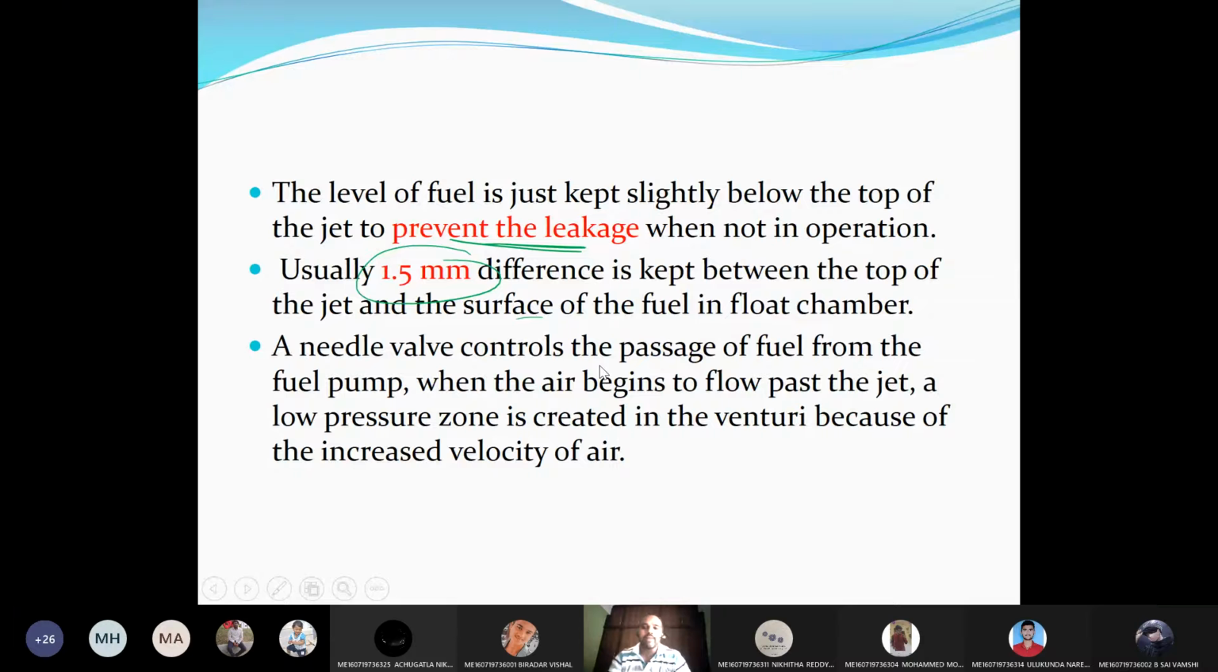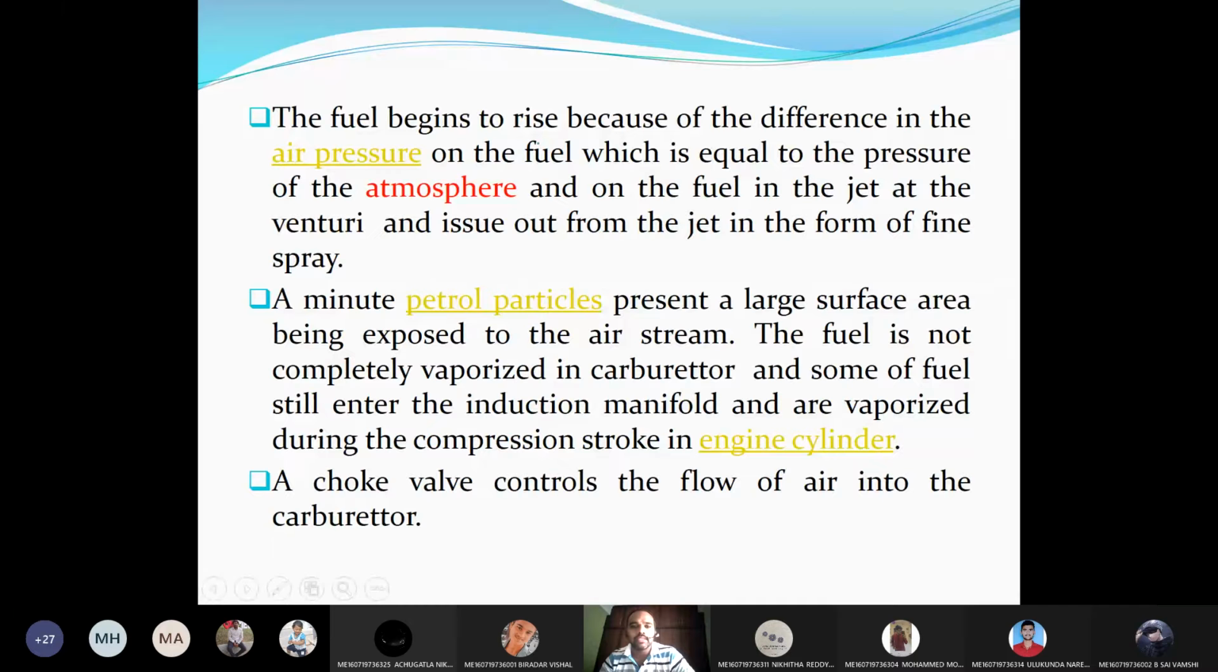When the air begins to flow past the jet, what will happen? A low pressure zone is created due to the decrease in pressure. A low pressure zone is created in the Venturi because of the increase in velocity, right? And the fuel begins to rise because of the difference in the air pressure on the fuel, which is equal to the pressure of the atmosphere. On the fuel, what is the pressure? The pressure of the atmosphere. Inside the Venturi, the pressure is below the atmosphere. Therefore, due to this pressure difference, what will happen?